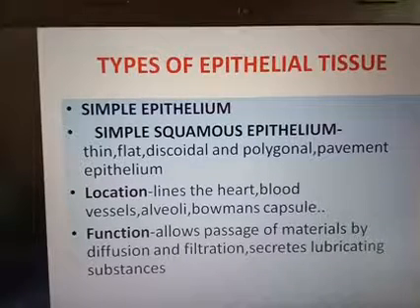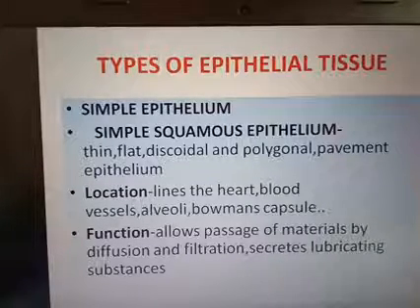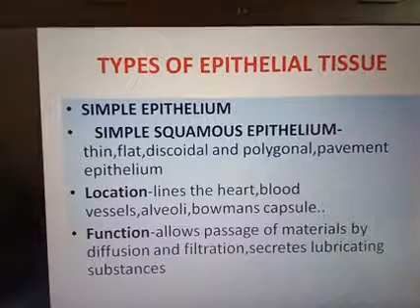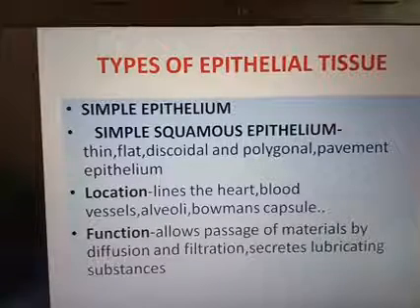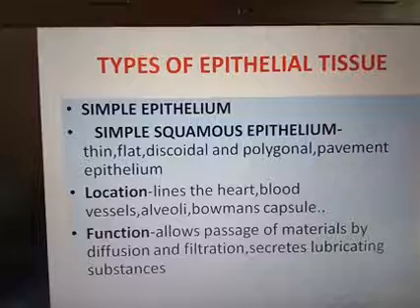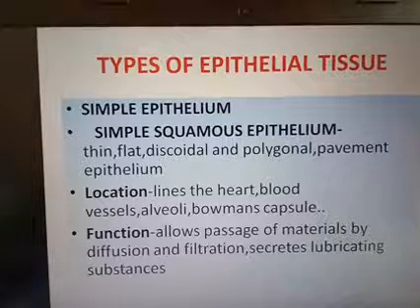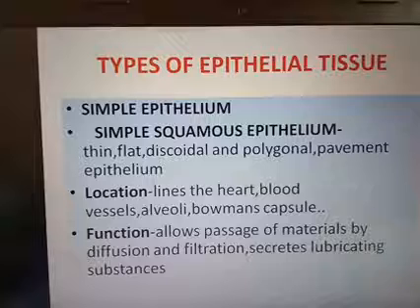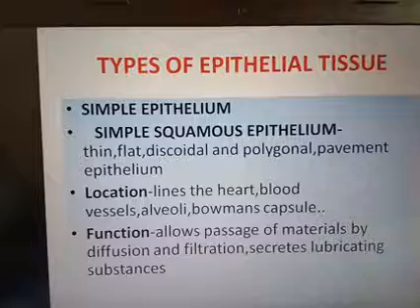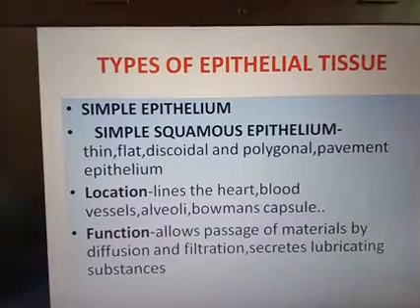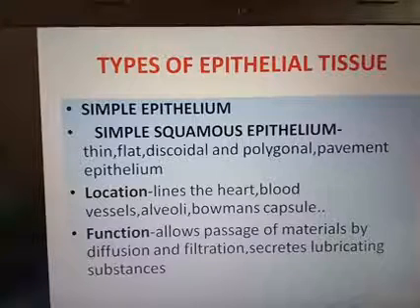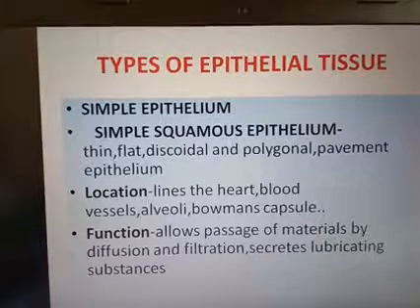First of all, we are discussing simple squamous epithelium. It is thin, flat, discoidal, meaning disc shaped or polygonal, and arranged like tiles are arranged on the floor. That's why it is known as pavement epithelium. Due to its wavy appearance, it is also called tessellated epithelium. So simple squamous epithelium is thin, flat, discoidal and polygonal, and it acts as a pavement epithelium, arranged like tiles on the floor.